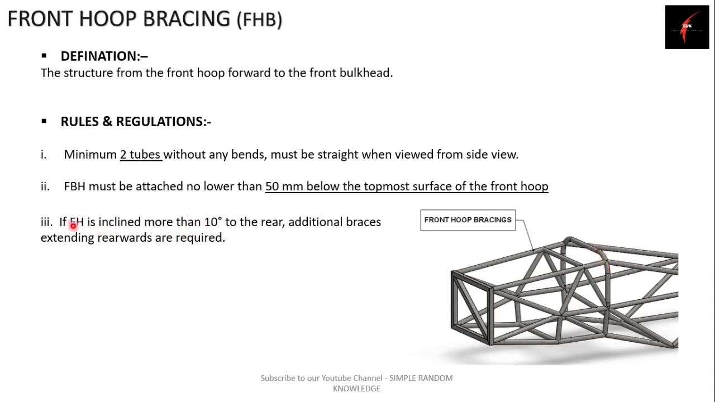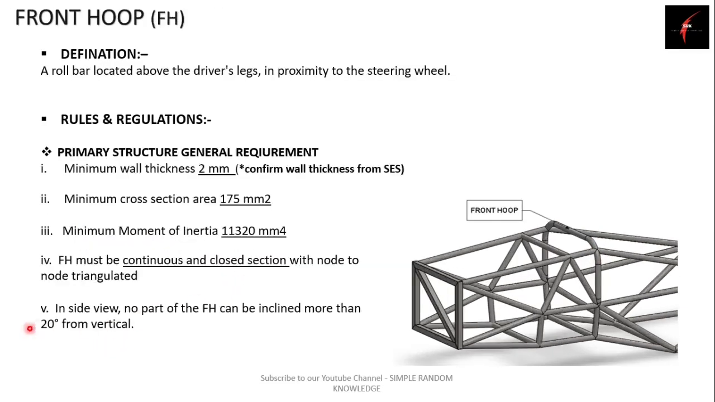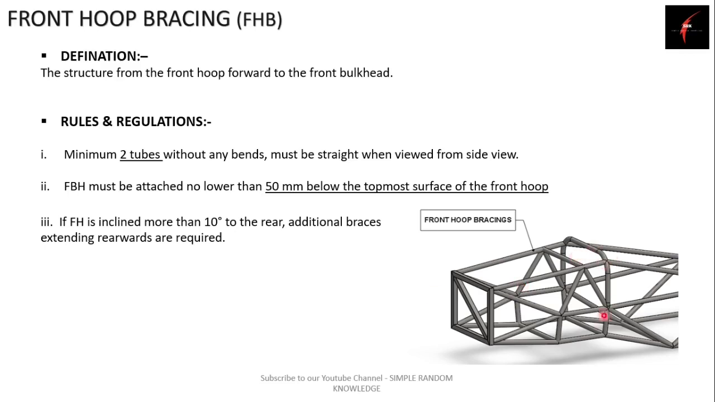Next rule says that if the front hook is inclined more than 10 degrees, as we have seen in our previous slide that you can incline this front hook up to 20 degrees. If you are inclining this front hook more than 10 degrees, then you require additional bracing at the rear side of your front hook. So this was some basic rule for front hook bracing.